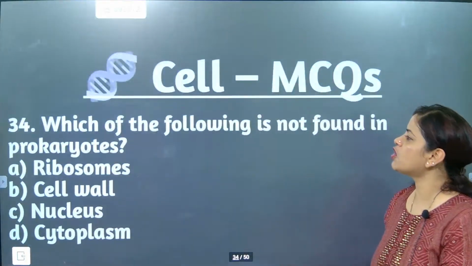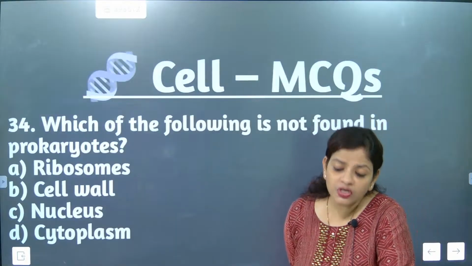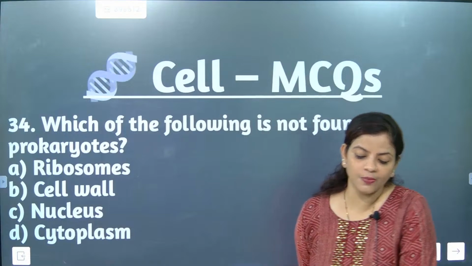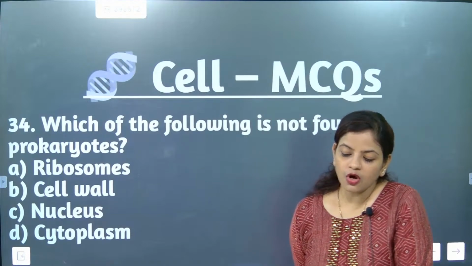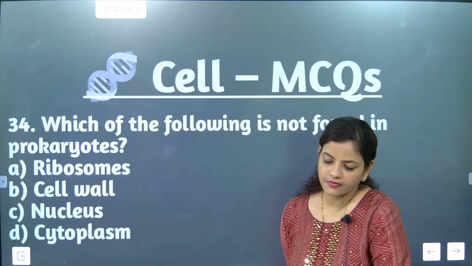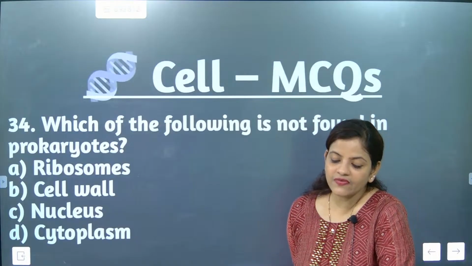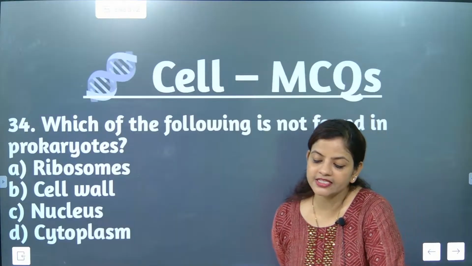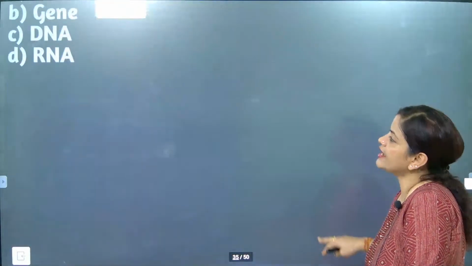Which of the following is not found in prokaryotes? This is much easier than what we thought. Ribosomes, cell wall, nucleus, cytoplasm. Offline I collected the answers, let's see online. Yes, everyone is correct. The correct answer is nucleus. Absolutely correct. We'll go for the next question.